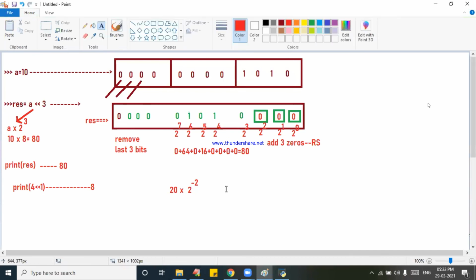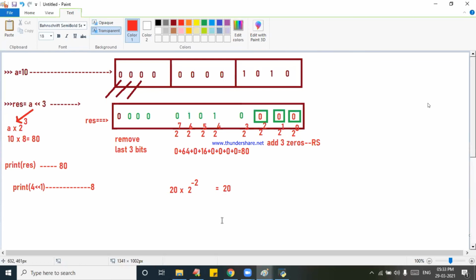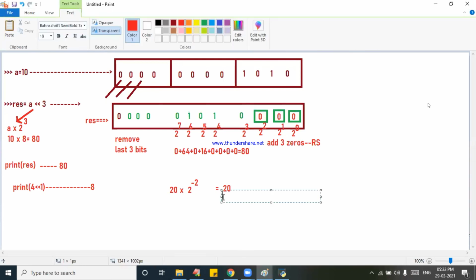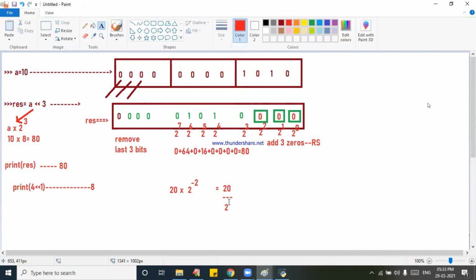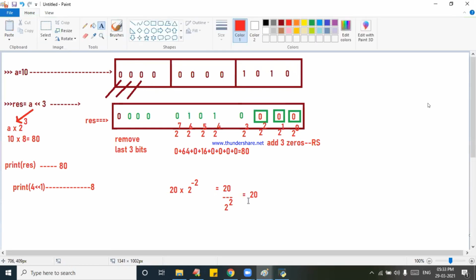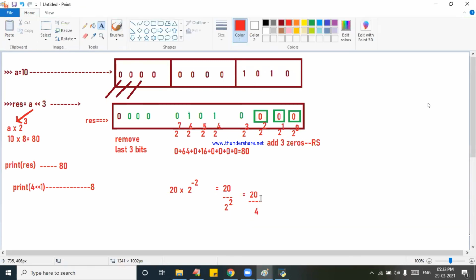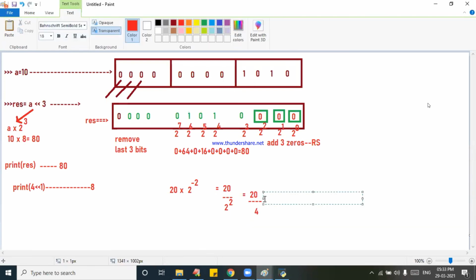That is equal to 20 divided by 2 square, that is equal to 20 by 4. What is the answer? Shivaram Reddy, what is the answer? It is equal to 5.